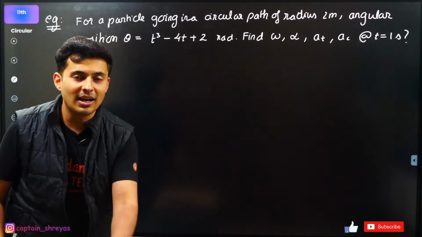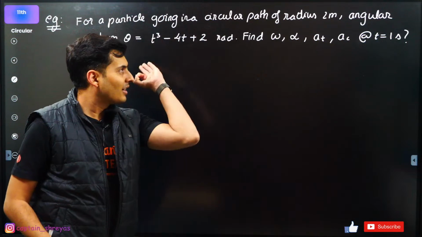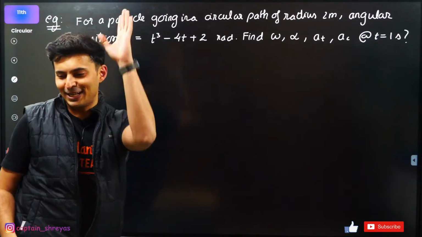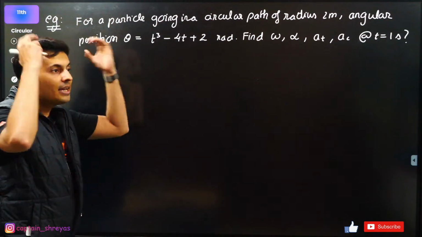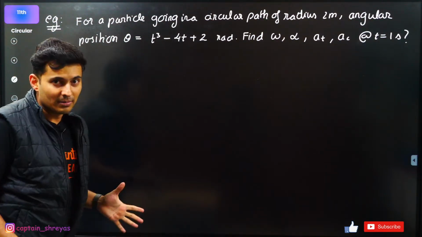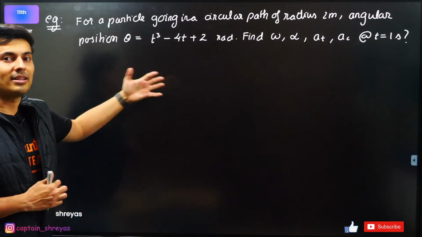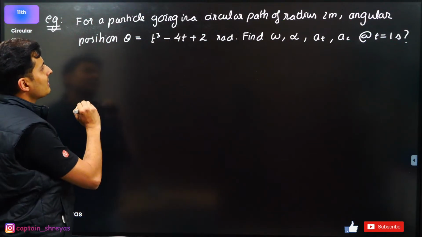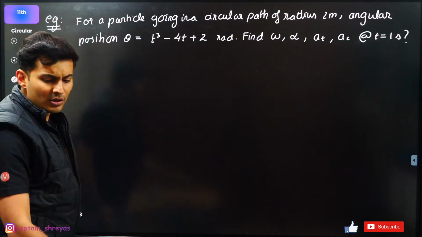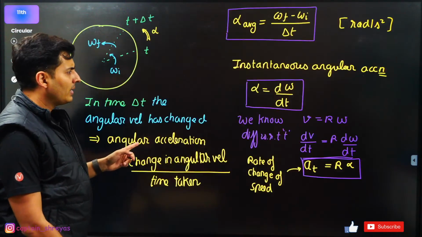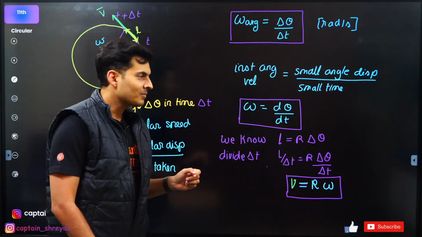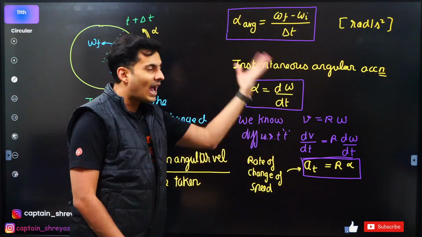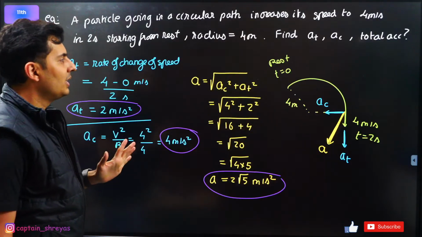After 1 second, what is the angular speed? What is the angular acceleration? What is the tangential acceleration? What is the centripetal acceleration? Let's do this, okay? You will get very good ideas in your head. You will build a lot of concepts and you will also relate it to translation motion. See how? Theta is given, we have to find omega and alpha. I just know from my previous theory that angular velocity is rate of change of angular position and angular acceleration is rate of change of angular velocity. So I need to use derivatives.